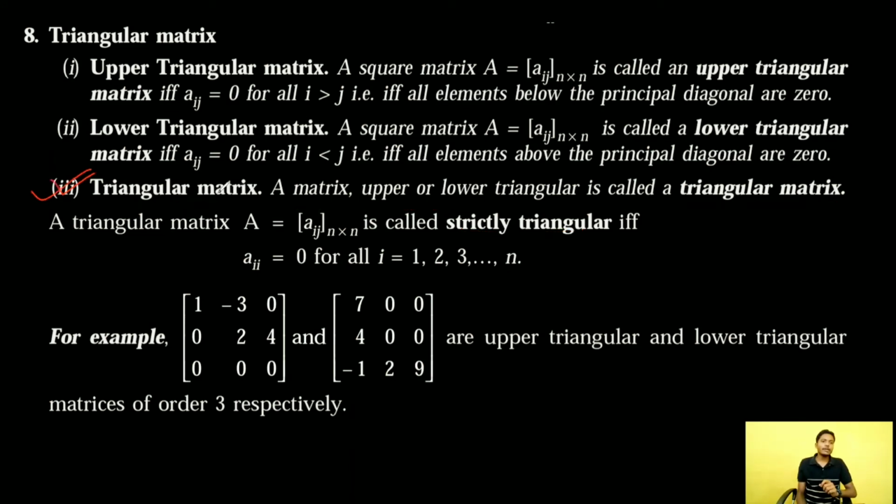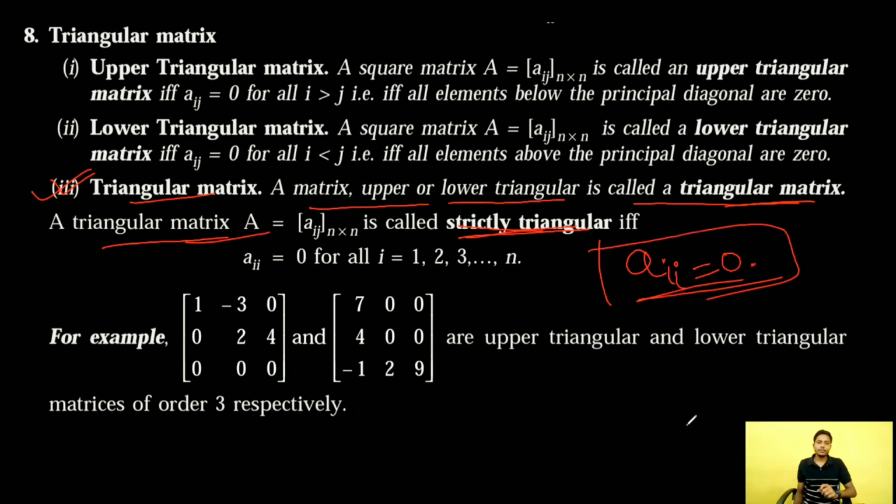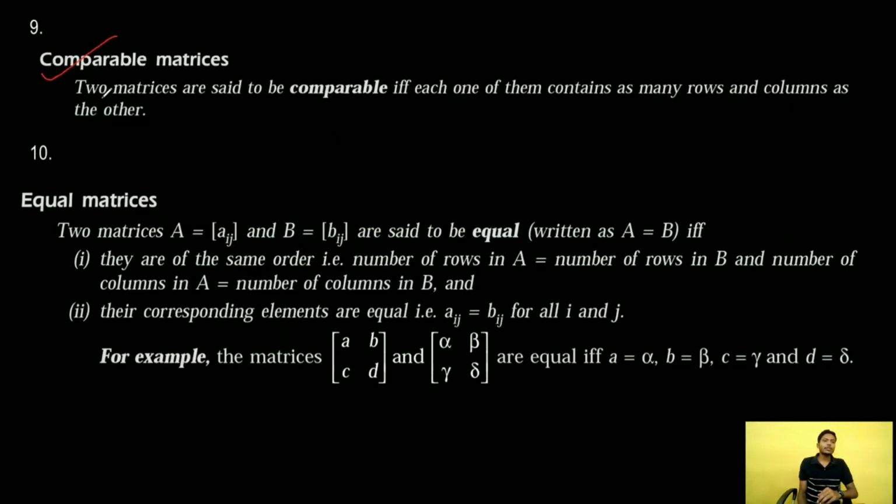Now, triangular matrix. A matrix that is upper or lower triangular is called a triangular matrix. A triangular matrix A is called strictly triangular if all the diagonal elements Aii are equal to 0. Clear? Now, comparable matrices. Two matrices are said to be comparable if and only if both of the matrices have the same number of rows and columns. Clear? Now, equal matrices.